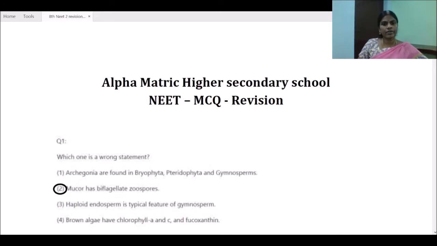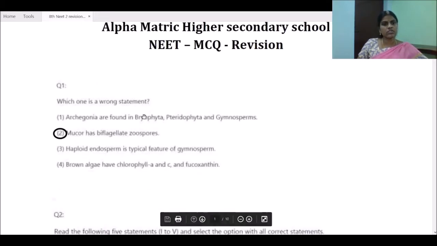Morning. Now we are going to revise for NEET. The NEET exam will have questions for 20 marks from biology. Question number 1 is: which of the following is a wrong statement? Among the four options, Mucor has biflagellate zoospores. This is the wrong statement here.